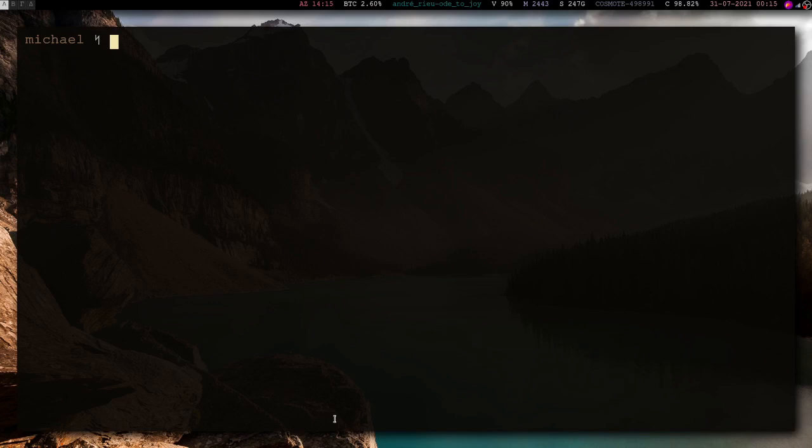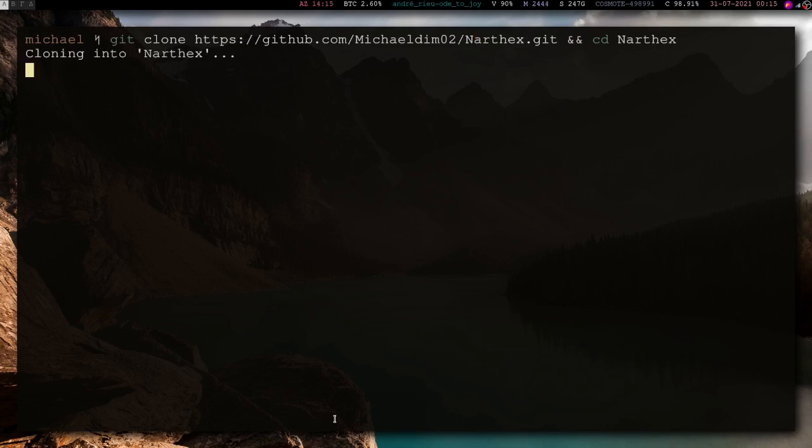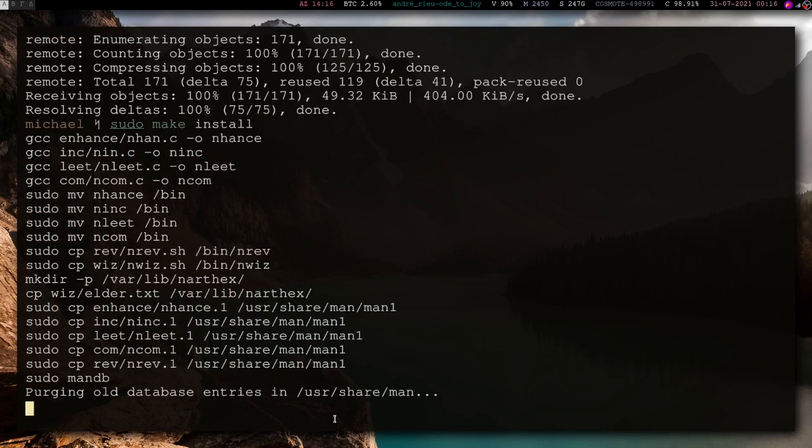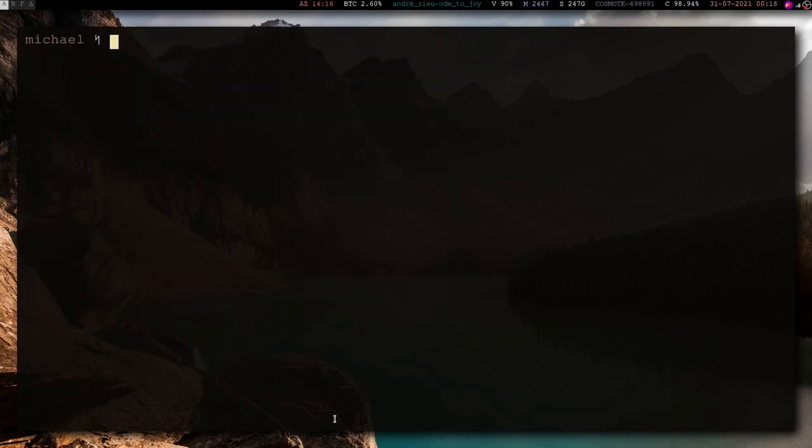You can download it with Git from GitHub: git clone https://github.com/Michael Deem, that's me, /narthex.git, and cd into narthex. Let me actually make that uppercase. I'm gonna put those in the description so you can easily copy and paste them. And now you just run sudo make install, and it installs it for you, and now you have it.